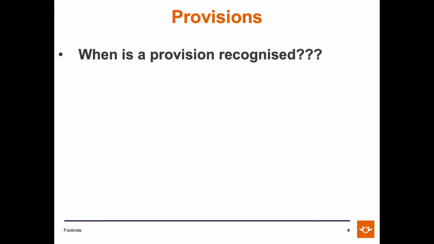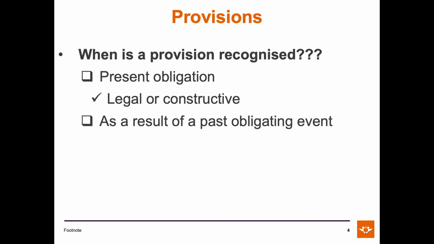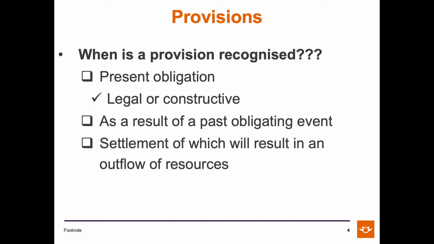So when is a provision recognized? A provision is recognized when there is a present obligation, which could either be a legal or constructive obligation, as a result of a past obligating event and settlement of which will result in an outflow of resources. Up until here, we are effectively trying to prove whether the item is a liability.